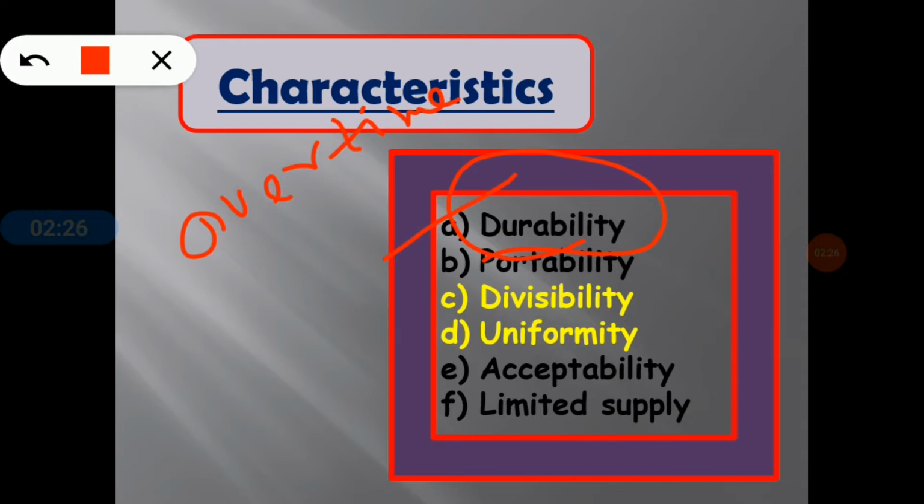Now going to the second one, that is portability. Good money requires the portability characteristic, because if people can carry money from one person to another, from one place to another place, then we can say the material has portability. That's why it is one of the important characteristics of money.